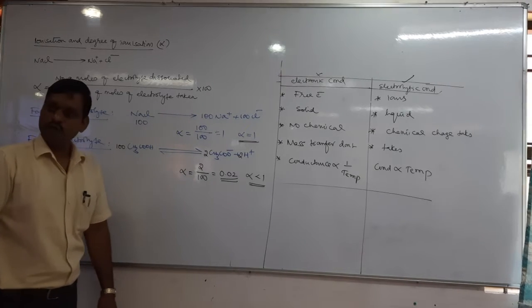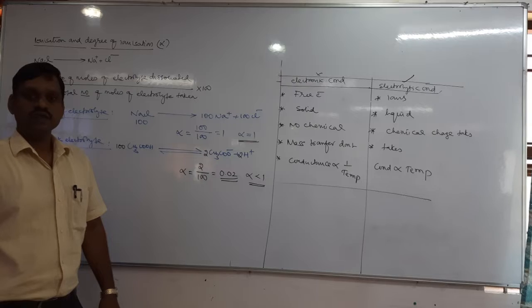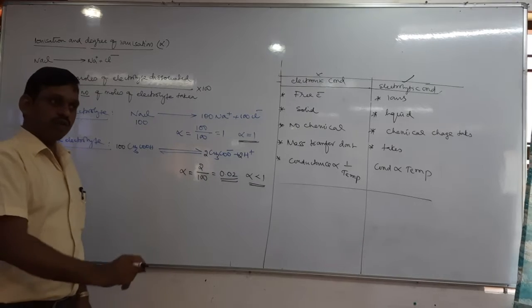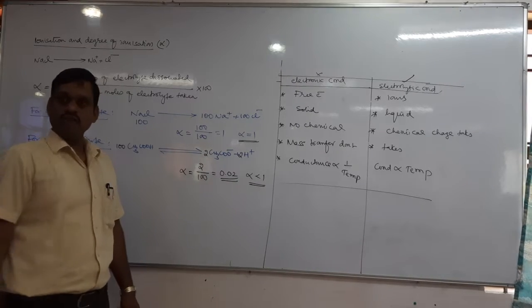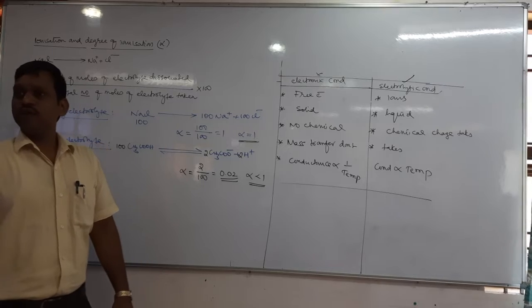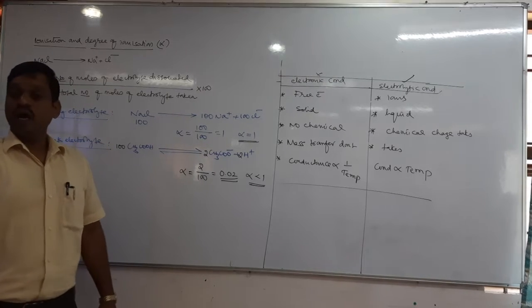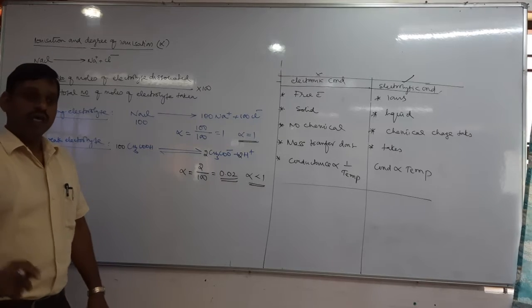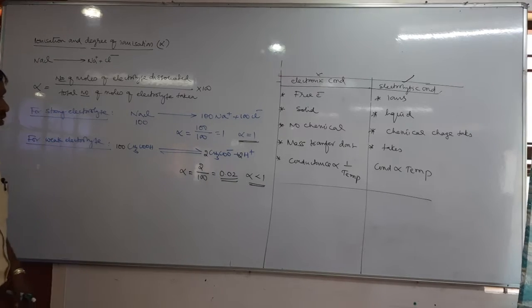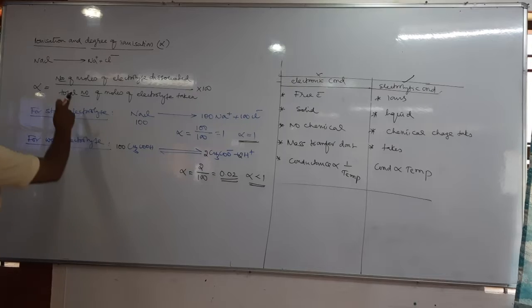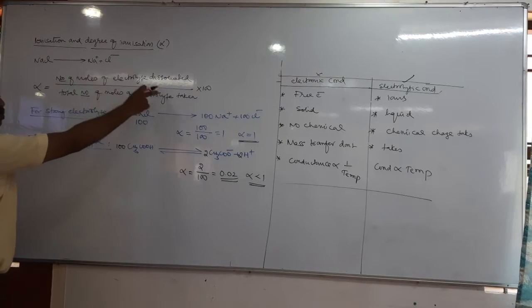Then, is alpha greater than 1 possible? Which of the following is not possible? Alpha is equal to 1, alpha is 1.5, alpha is 0.5. Options may be there. Alpha is 1.5, not possible. Alpha more than 1 is not possible because alpha is the number of moles of electrolyte dissociated.